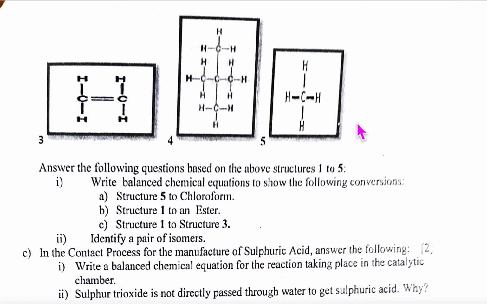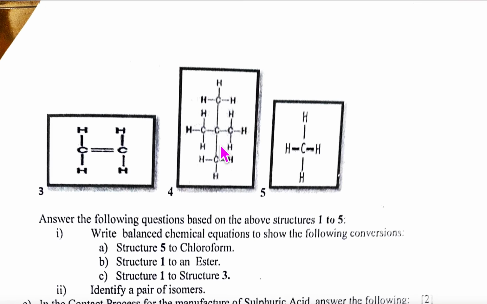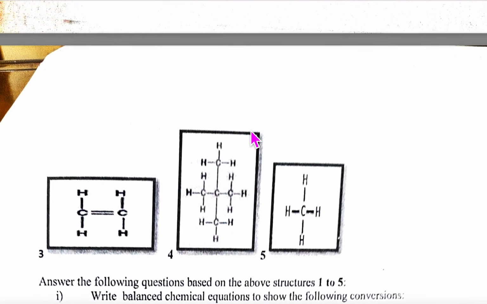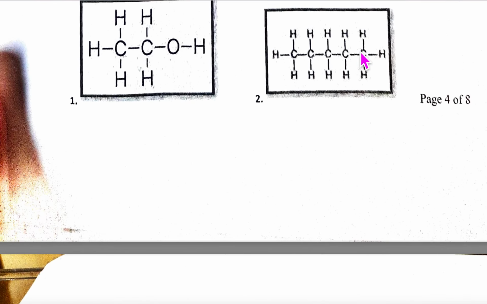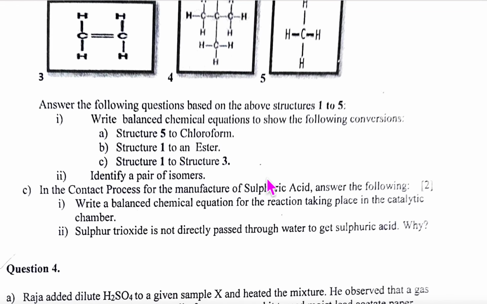Okay, identify the pair of isomers. What do you see the pair of isomers as? Where are the isomers visible? This is 1 2 3 4 5. This is a pentane. Oh, there is a pentane here. Can you see that? 2 and 4. Okay, so 2 and 4 are isomers.